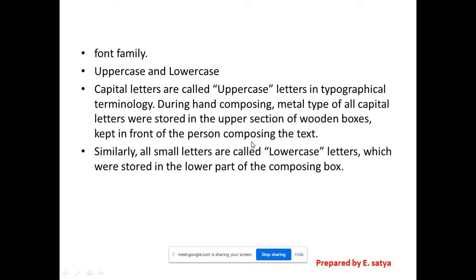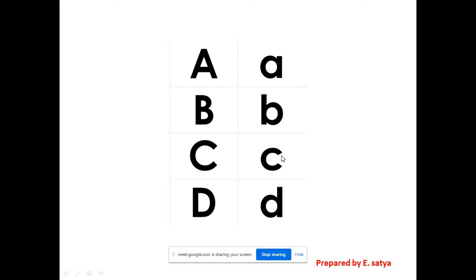Suppose there is the word animal, they choose A, N, I, M, and from each box they collect each letter, then compose it as a word. So we know very well uppercase and lowercase text.